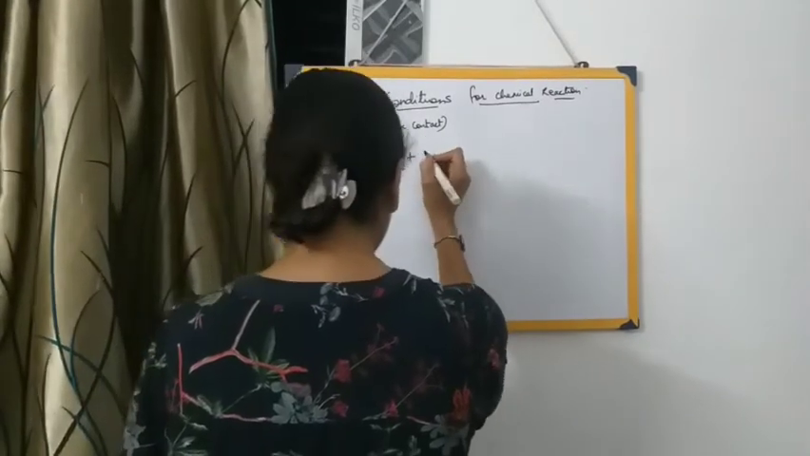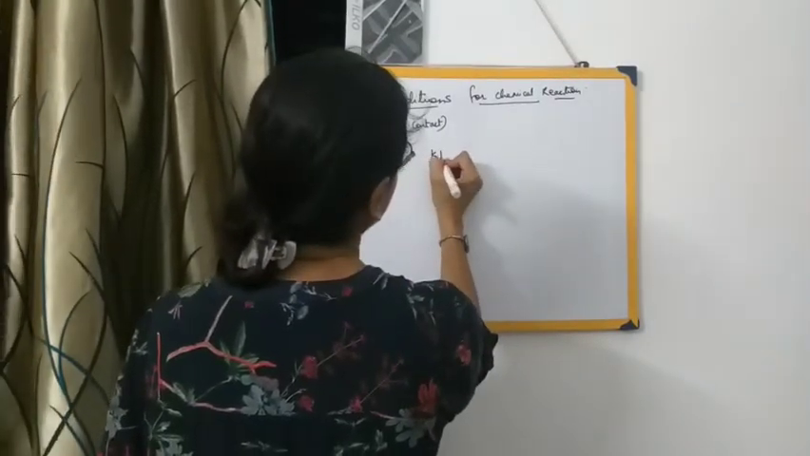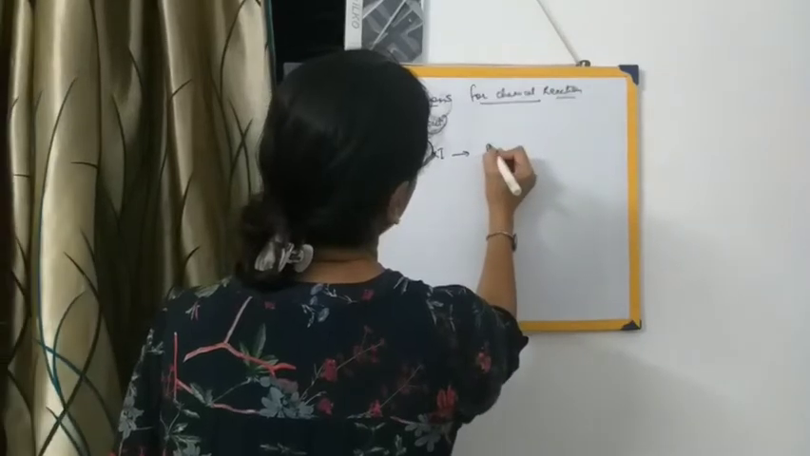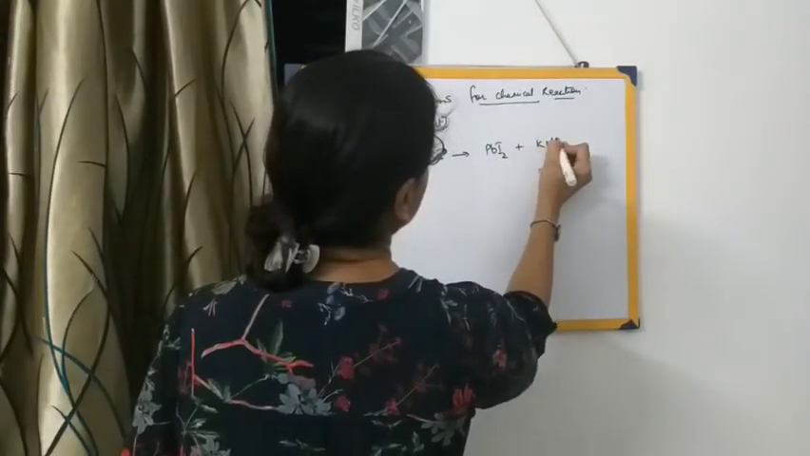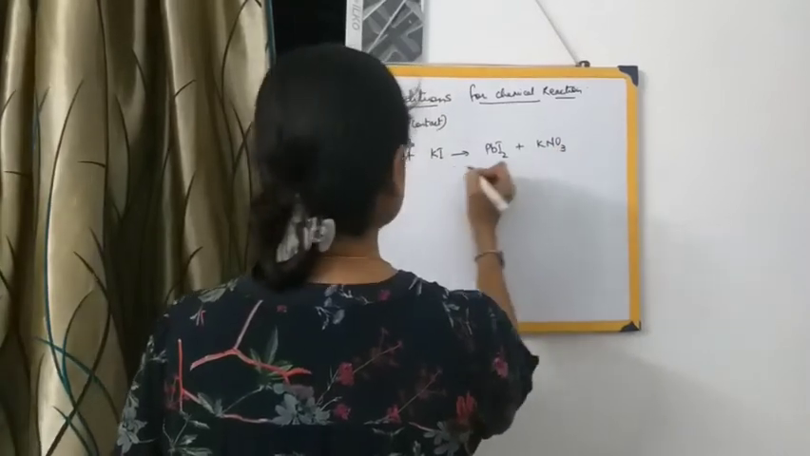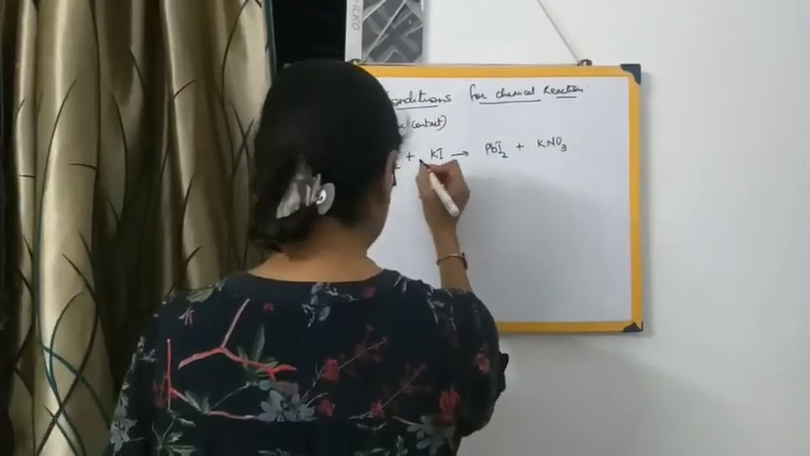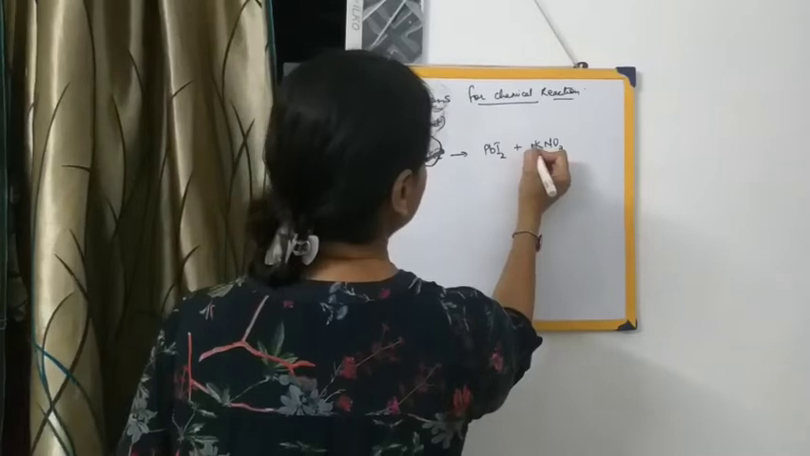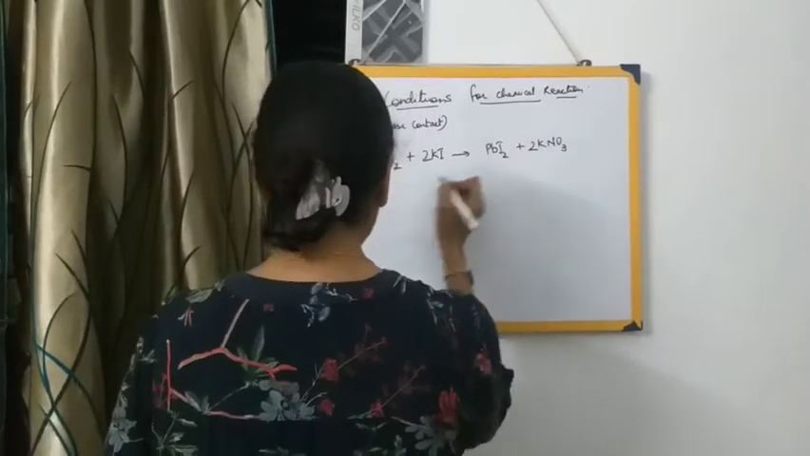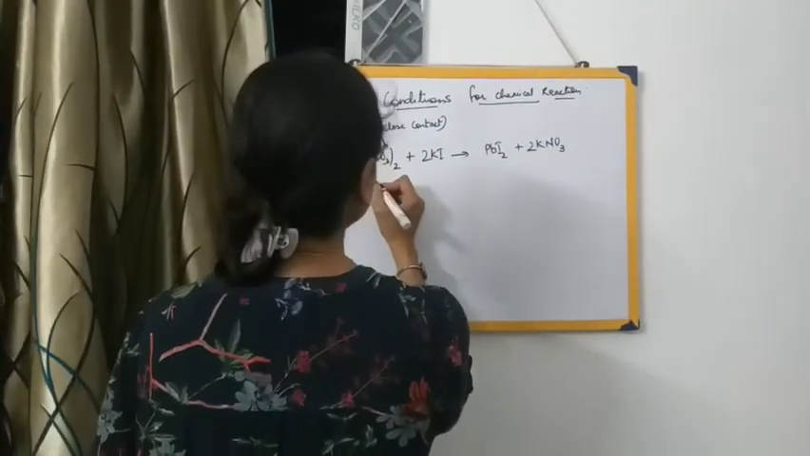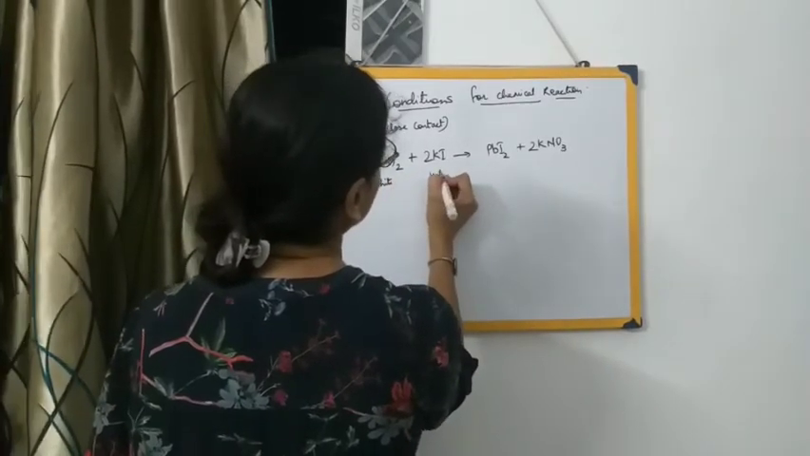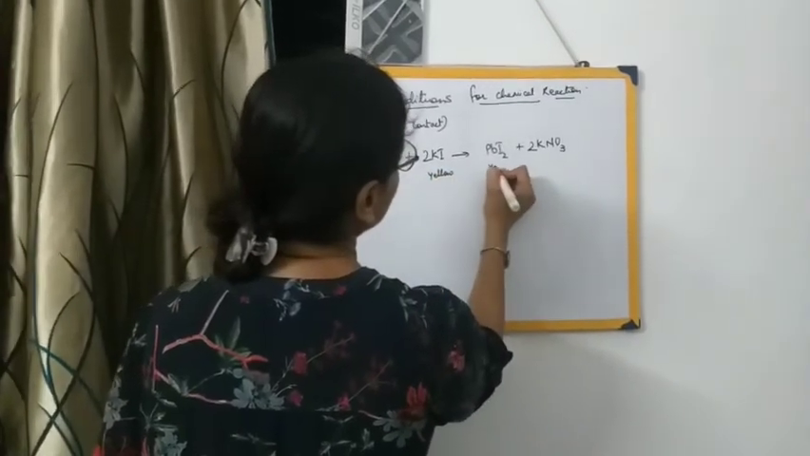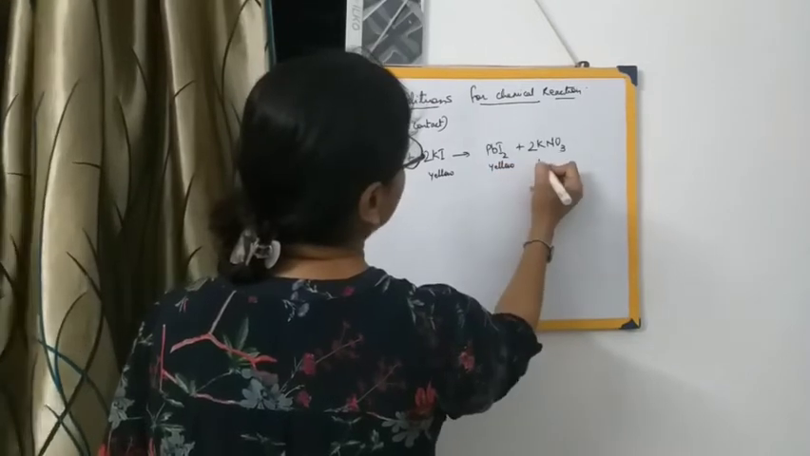It reacts with potassium iodide, leading to the formation of PbI2 plus KNO3, that is potassium nitrate. So this will be 2, this will also be 2, all are 2. This is now lead nitrate. This is white in color and this is yellow in color. This is also yellow in color and this is white in color.